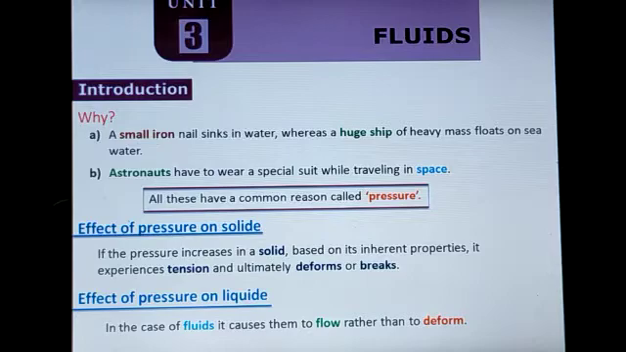That means while applying force on the solid, it experiences more tension due to the pressure or force that has been applied. Then ultimately the solid substance only has one way, to break off. It will get deformed. There is a change in its shape.